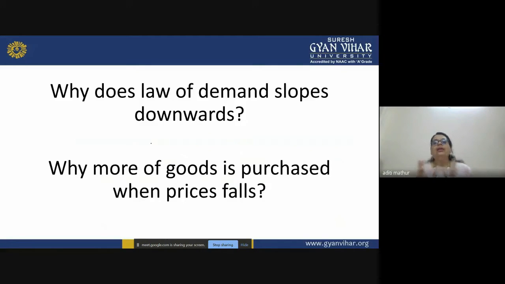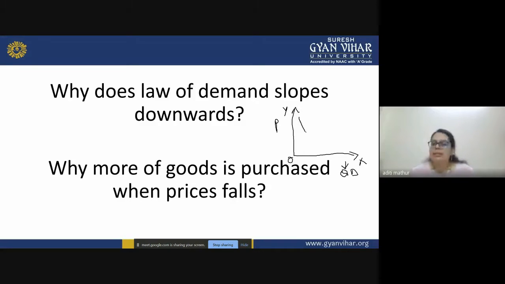So let's try to understand the reasons associated with the concept that our law of demand curve slopes downward. Why is that so? Before that, let me draw the demand curve so that we can have a quick recap. This is our x-axis, this is the y-axis. The x-axis represents the quantity of our product and the y-axis depicts the price levels.